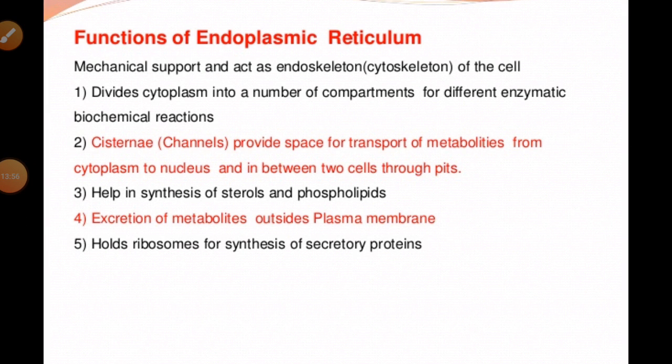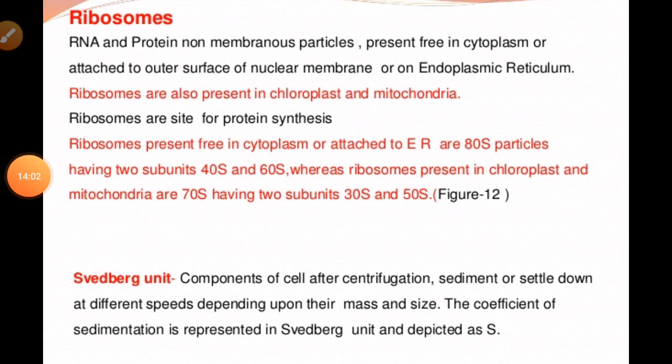Except this, there are some other parts of the cell, especially the ribosomes. We know that these are small sub-spherical granular organelles not bounded by any membrane, and ribosomes were first observed by George Palade in 1953 as dense particles under the electron microscope.